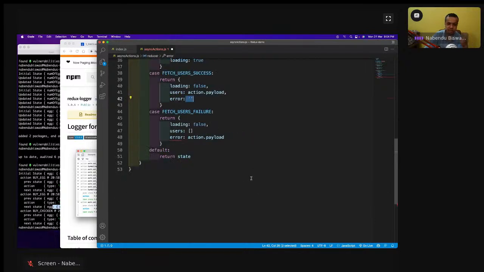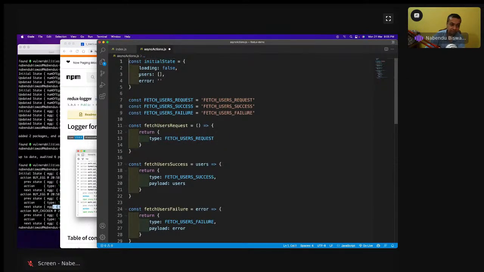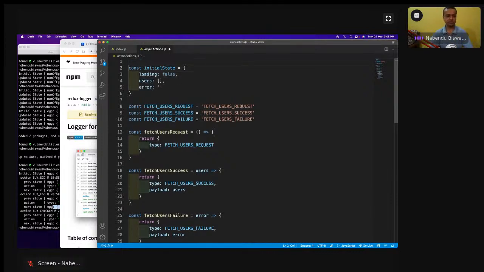And error I am doing like this. Then fetch users failure. In the case of failure, either this will run or this will run. Loading I'm making false again, and users I'm making an empty array because I have not got any data, and error is action.payload because I got some error. Now how we will get all this error and so on, we're going to see. And now again we are going to do the Redux thing, so let us do the Redux.